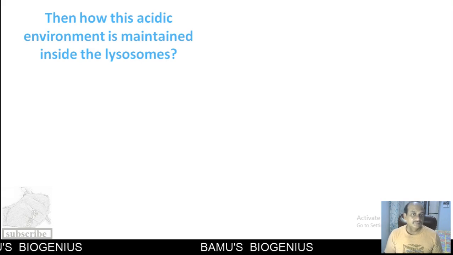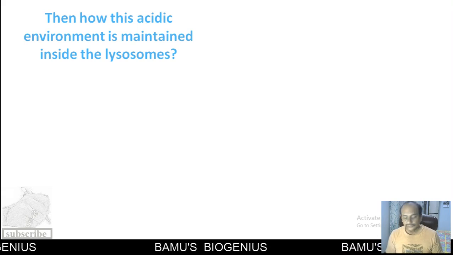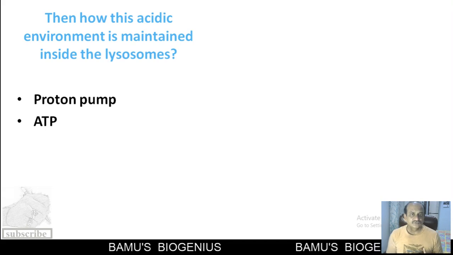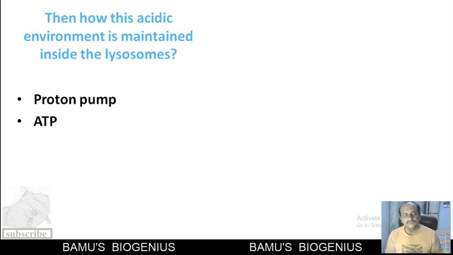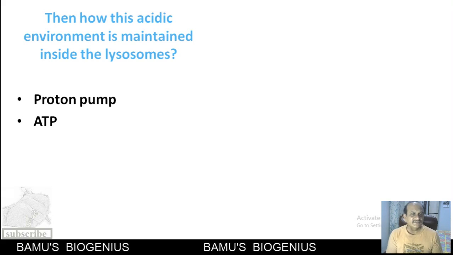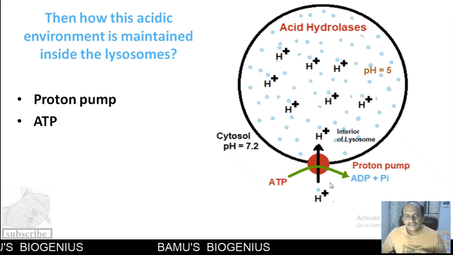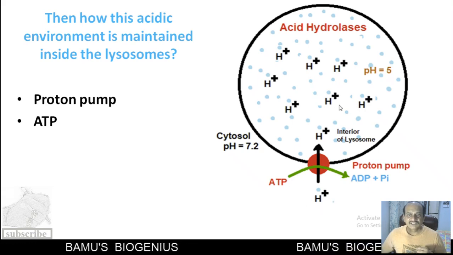Now, how is this acidic environment maintained inside the lysosome? You will see that there are two requirements actually. One is a proton pump. This proton pump is nothing but a V-type ATPase present in the lysosomal membrane, and ATP is required for this purpose. You can see here in the diagram this membrane protein, which is nothing but a proton pump, and it utilizes the ATP and moves H positive ions against their concentration gradient.